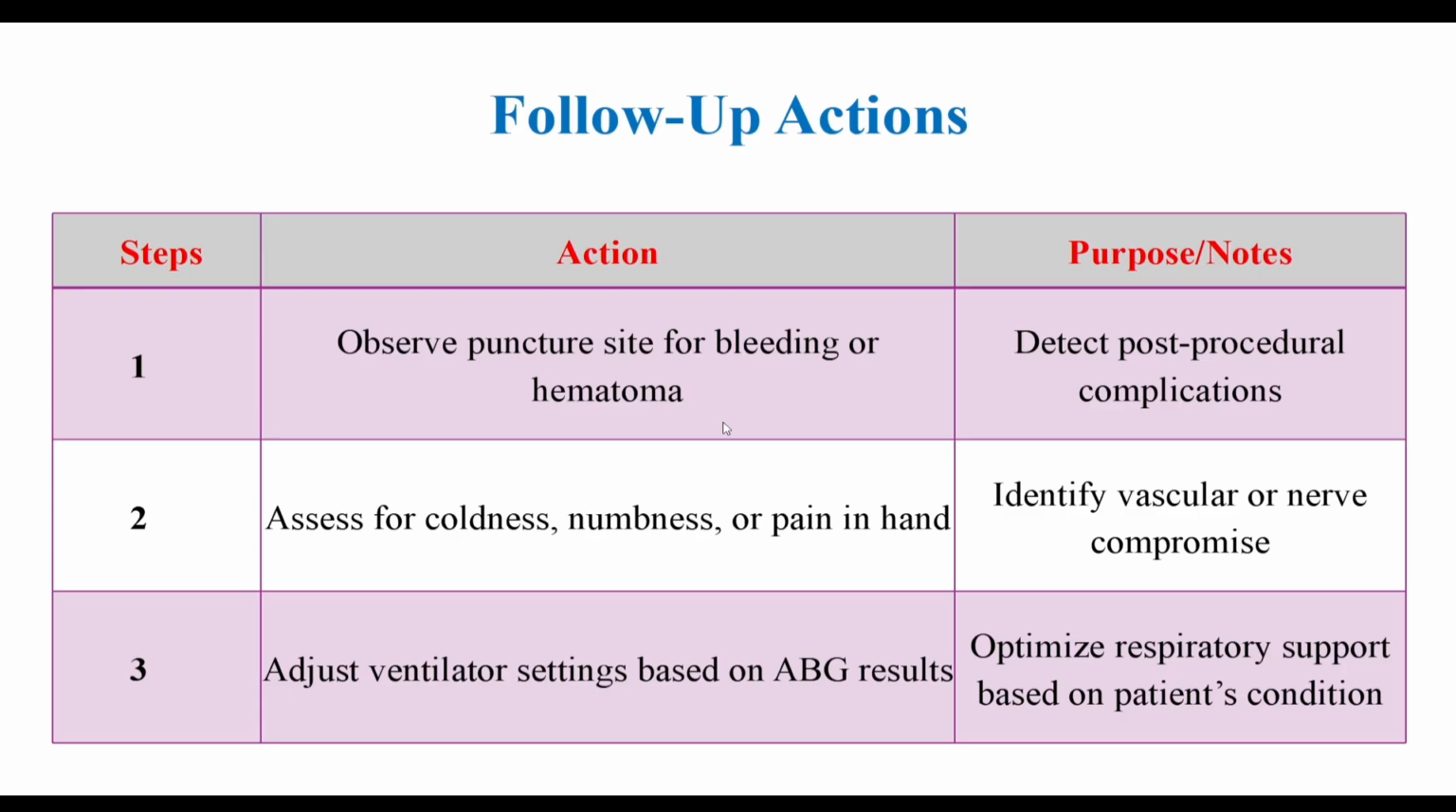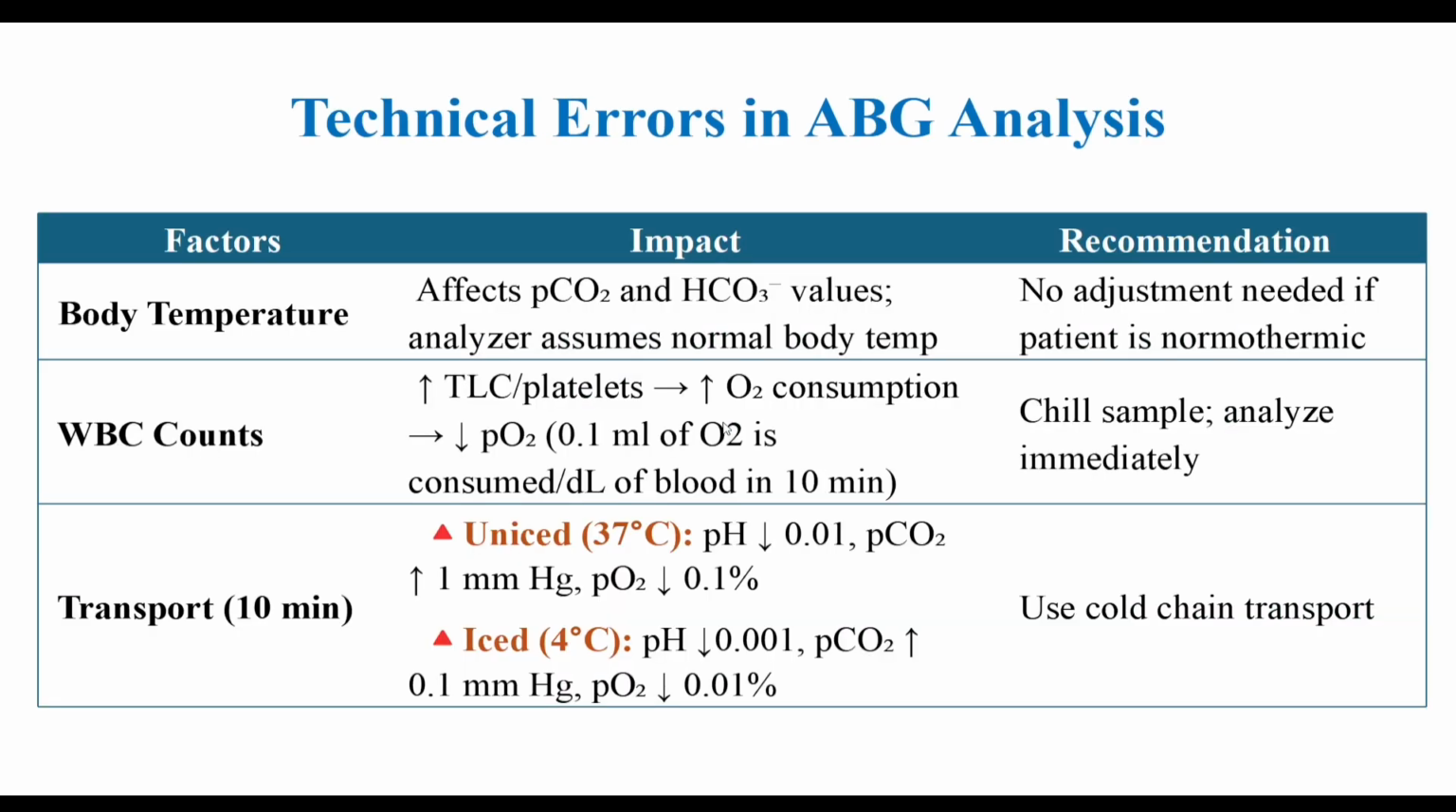A reliable ABG result comes from careful technique. The tools may be simple, but precision makes all the difference. While ABG sampling is generally safe, complications can occur. Bleeding, hematoma, infection or arterial spasm can occur. We must avoid sites with infection, vascular grafts or poor collateral circulation, like when the Allen's test is abnormal.